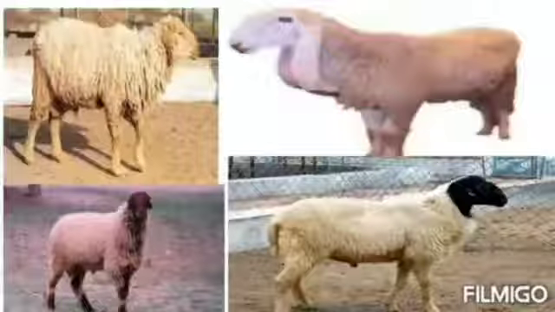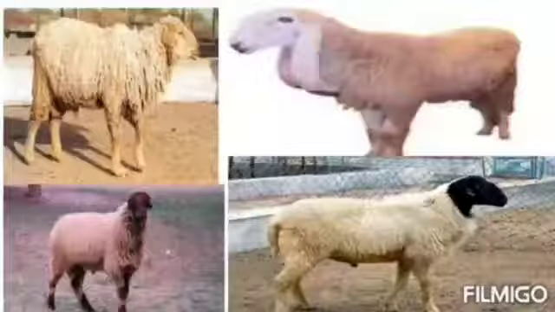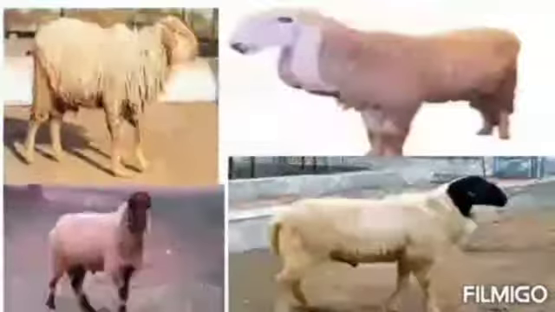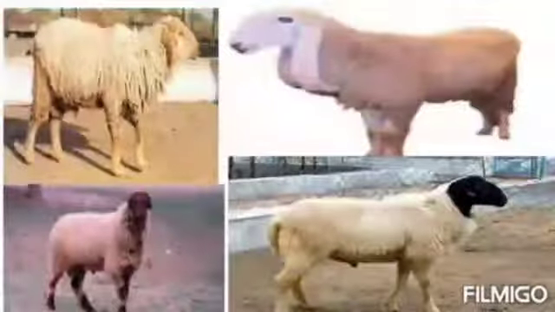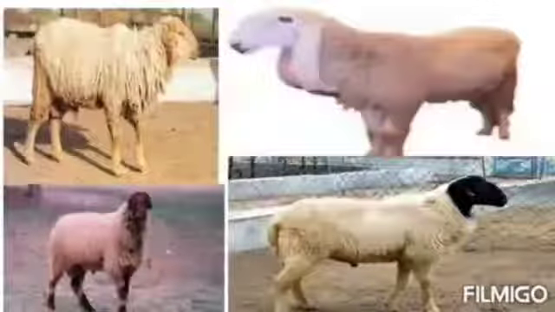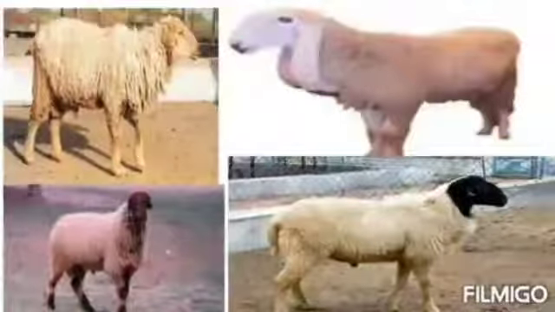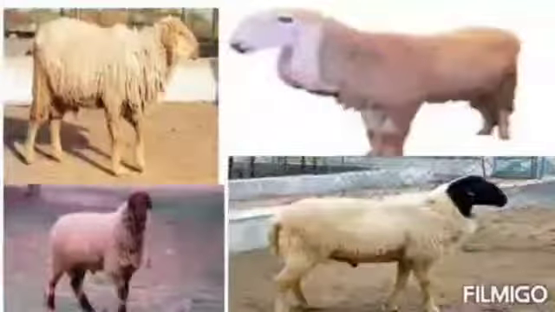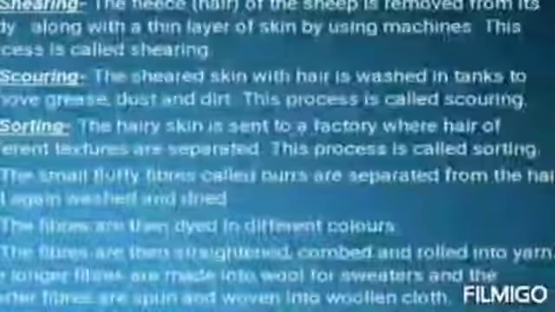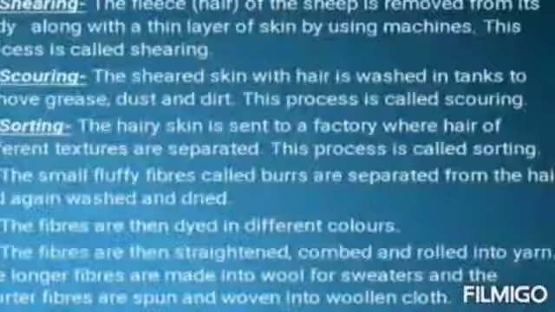The quality of wool differs in the animals of different breeds found in different regions of India. These are the pictures of some Indian breeds of sheep: Lohi, Nali, Marwari and Patanwadi. The processing of fiber into wool is done in 6 steps.